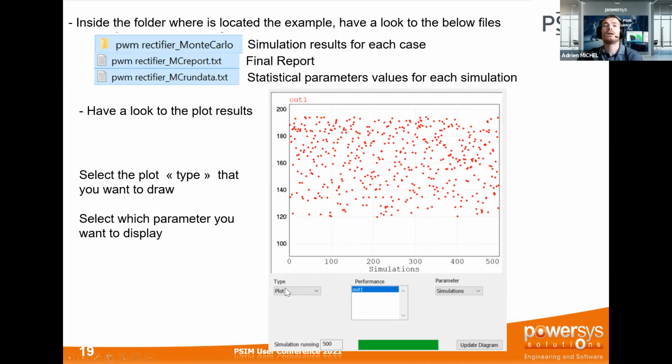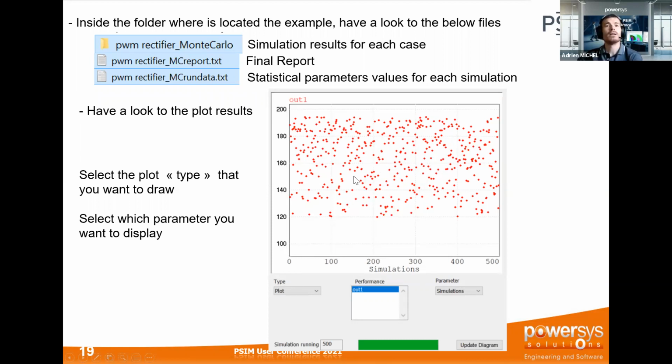Okay, you have the capability to change the type here. You can plot the Pareto, for example. You can plot this kind of curve. You can modify the parameters if you want to check the output voltage against the resistance or against my capacitance.